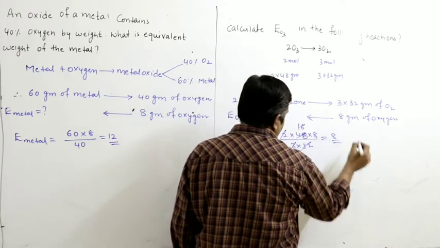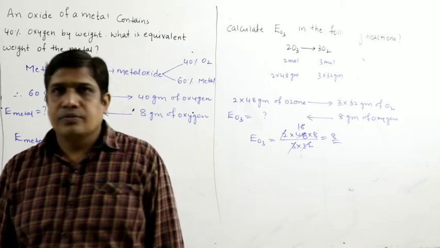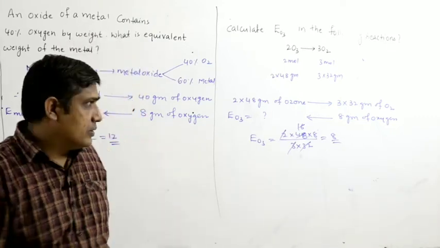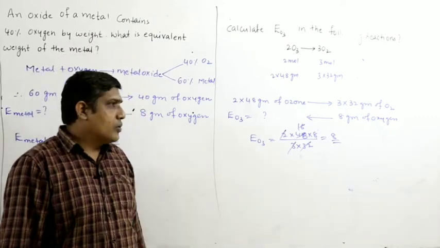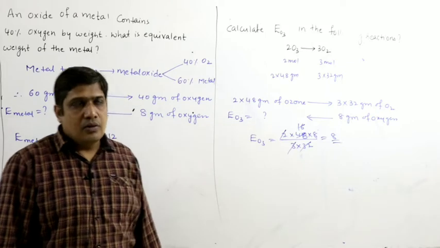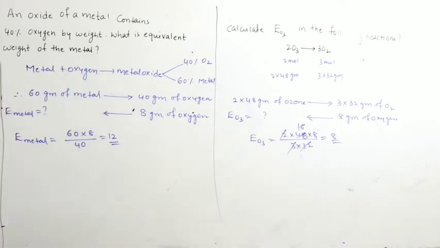So the answer will be 8. Nothing but 8 only. Ozone is an allotrope of oxygen. Both are allotropes, ozone and oxygen.